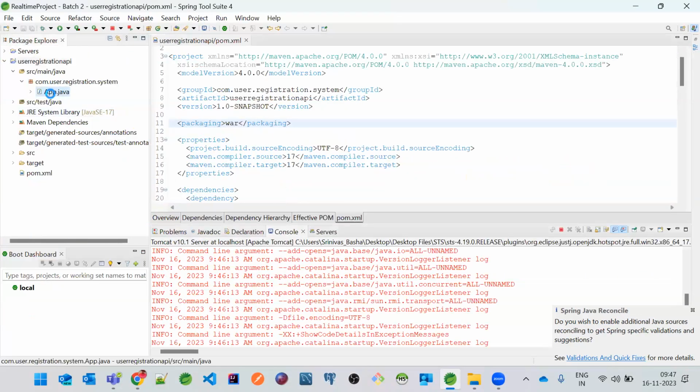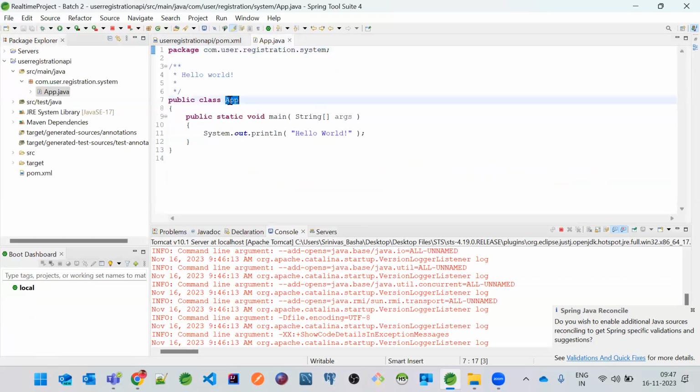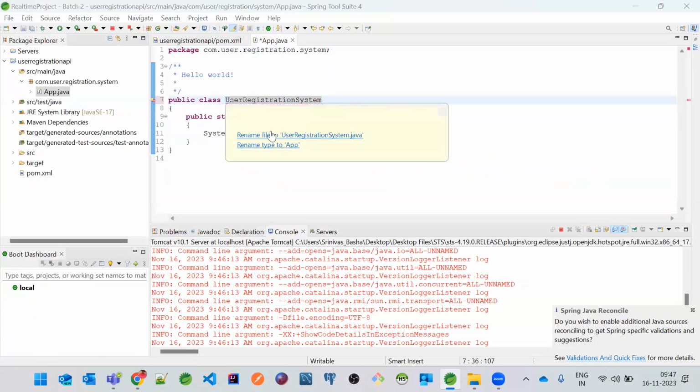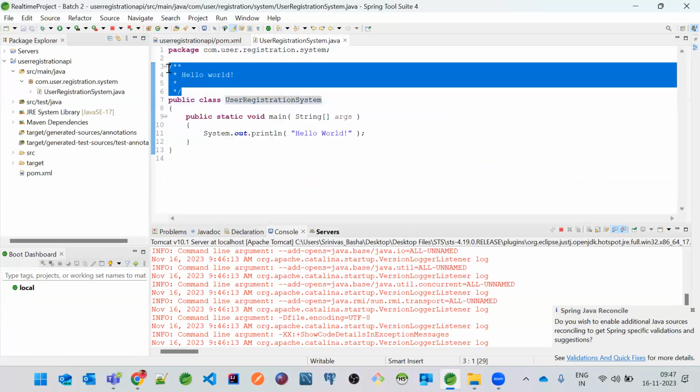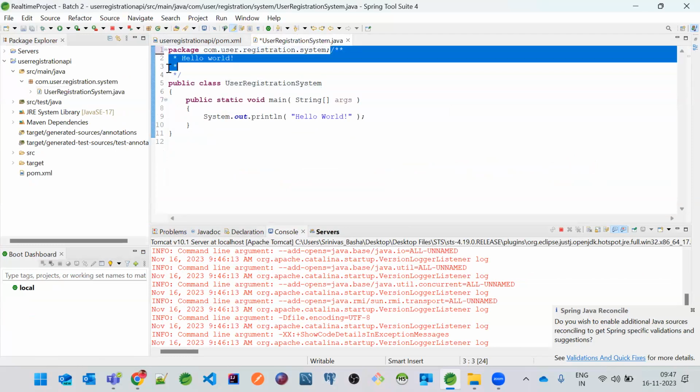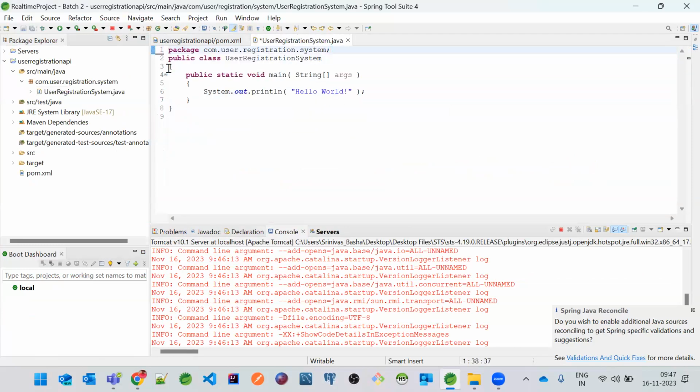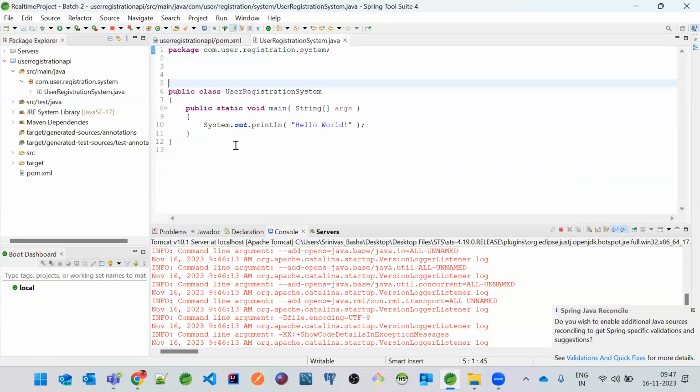Okay, I just wanted to rename this to user registration system. Just want to do this. And I don't want this, first of all. Right?